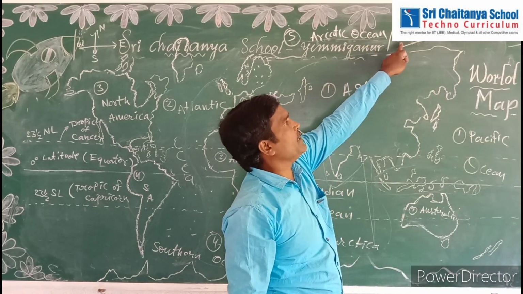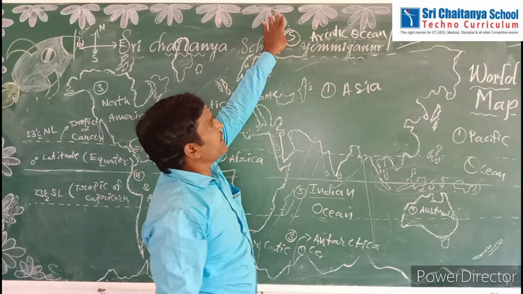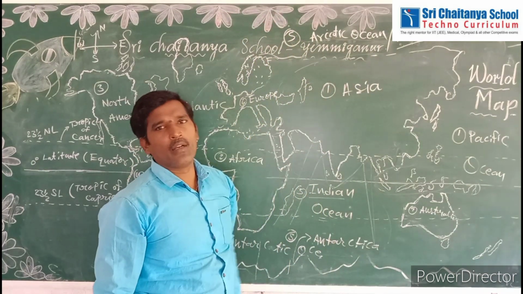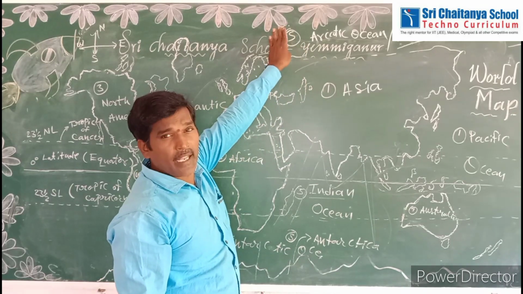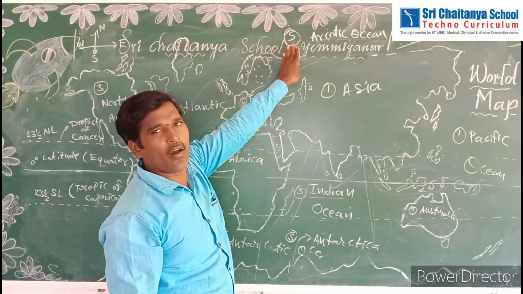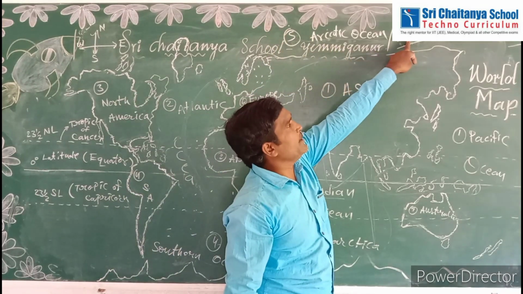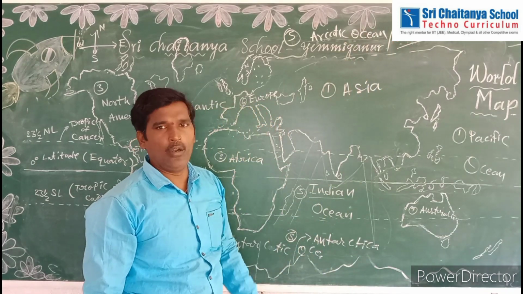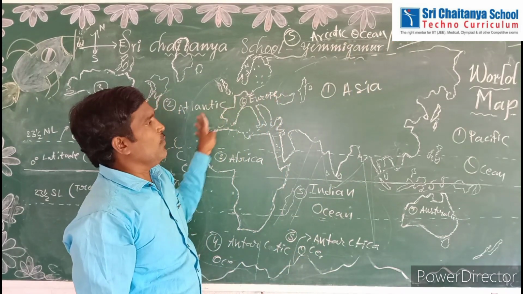Why are they calling it the Northern Ocean? Because it is located near the North Pole. So this ocean located near the North Pole is called the Northern Ocean. It is the smallest ocean in the world. Okay, so this is the ocean part.